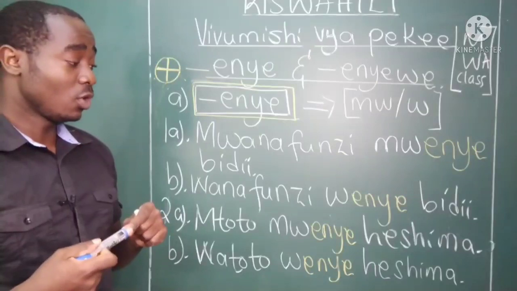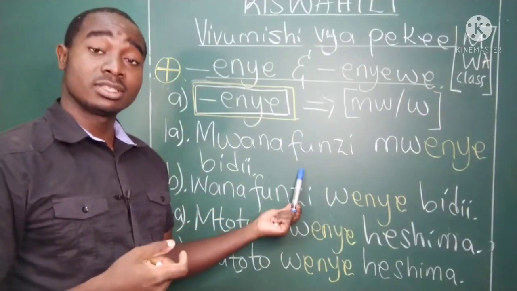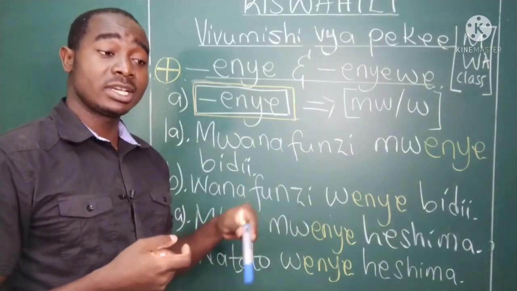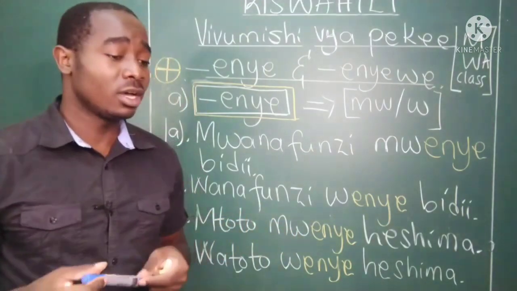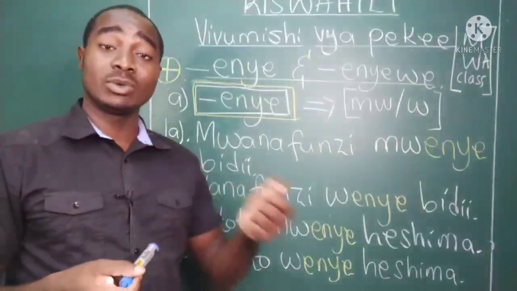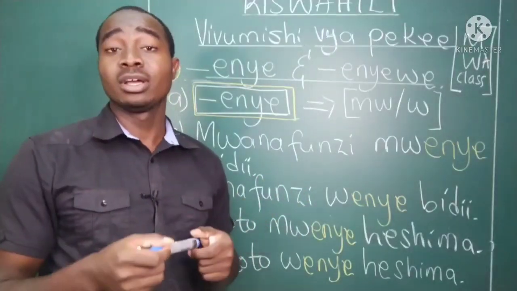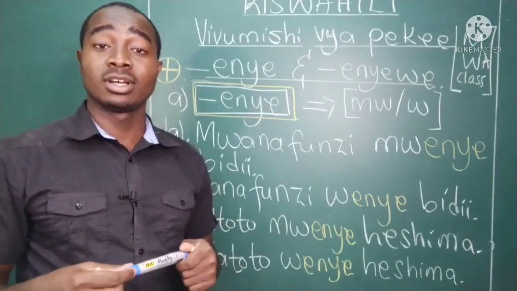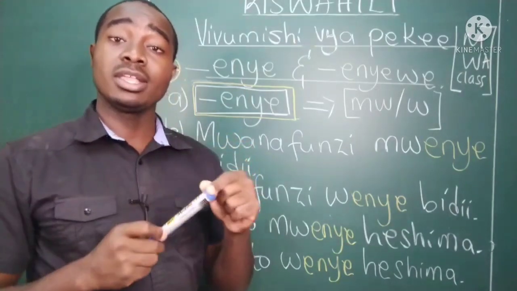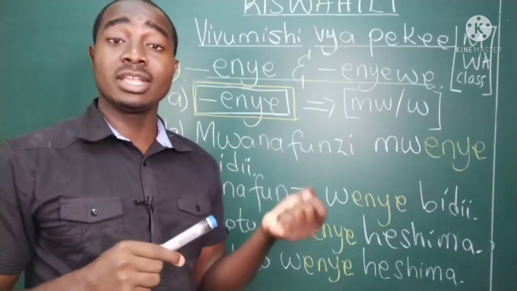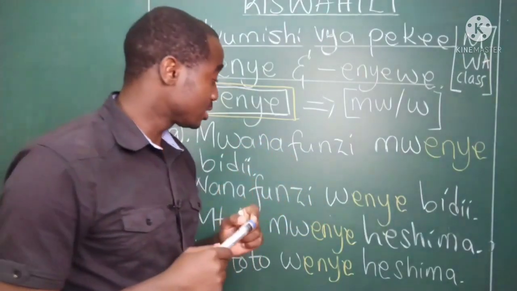I'll give you an example, but not in this class. Okay, but this example is famous. Most students who are learning Swahili know it. It's related with tea. Tea with milk or coffee with milk, coffee without milk. When it's tea with milk, we say chai yenye maziwa. That is for another class.